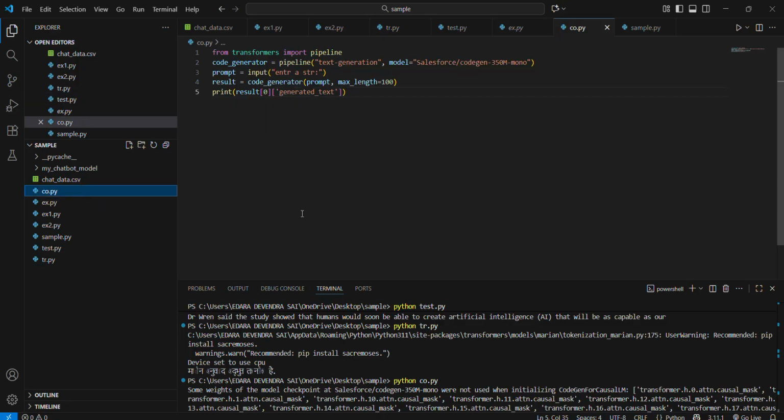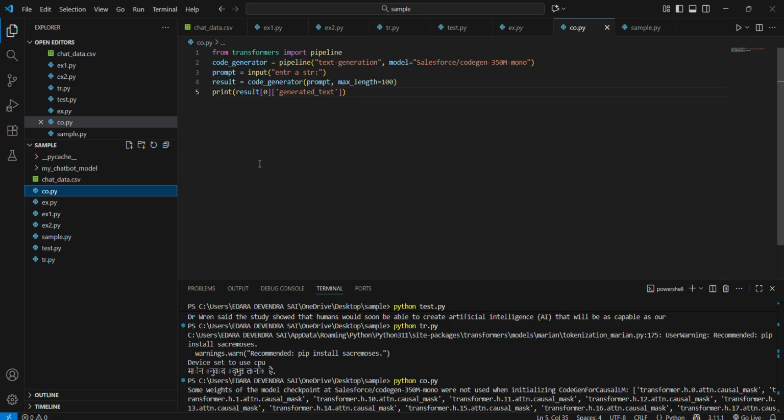For code generation, we want to give a prompt. Here we give the prompt and it automatically generates the code, with the maximum length as 100. There are models like Salesforce CodeGen.